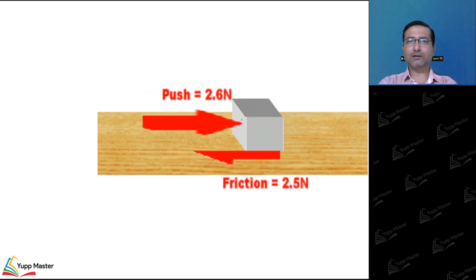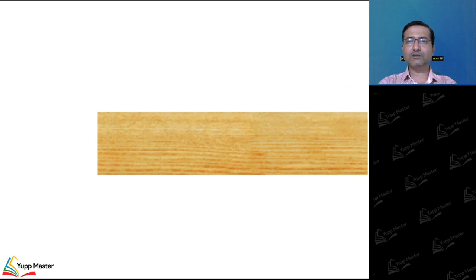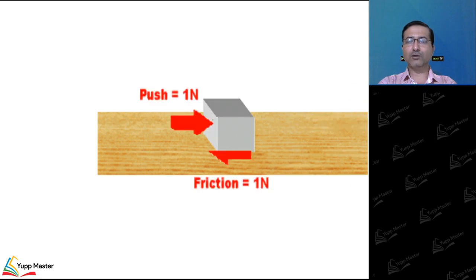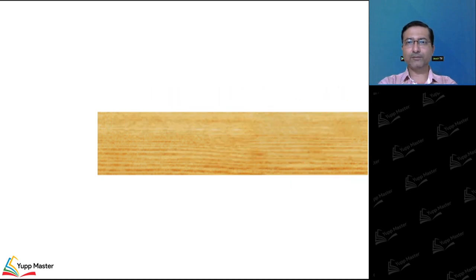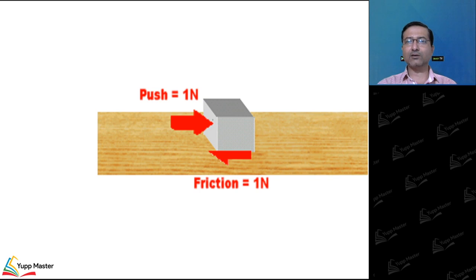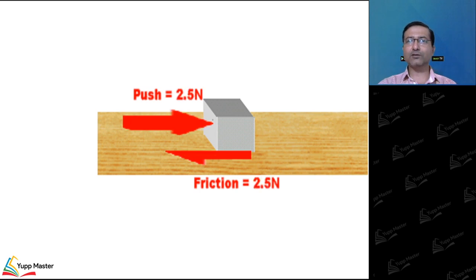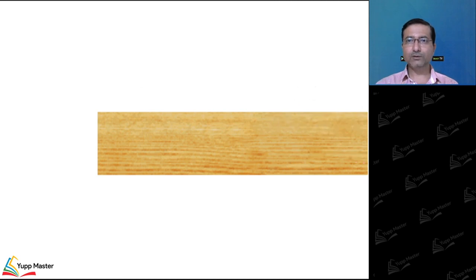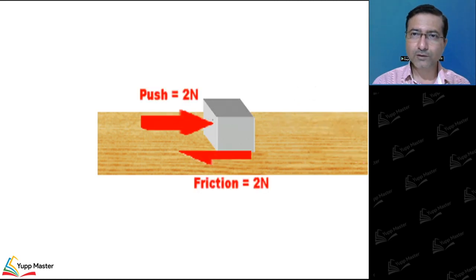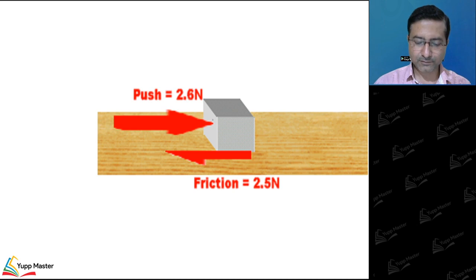Kinetic friction always assumes a constant value, right? For this surface, its constant value is 2.5. Here I am assuming that the coefficient of static friction and coefficient of kinetic friction are the same, right? So this is what we have discussed till now.